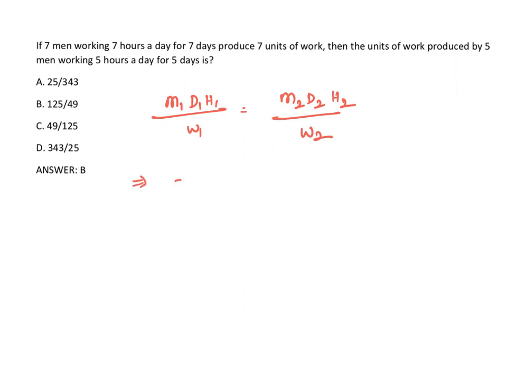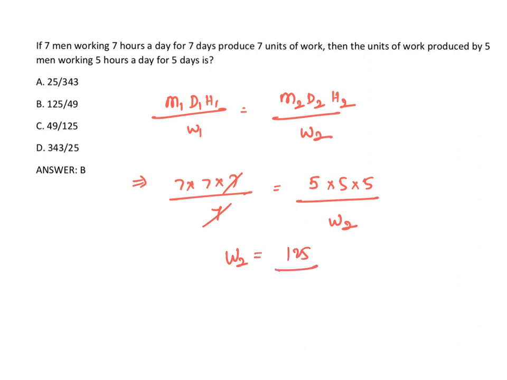So here 7 men, 7 days, 7 hours per day, 7 units of work. The next 5 men, 5 days, 5 hours, how many units? So 7 7 you cancel it. W2 is equal to 125 by 49 units.